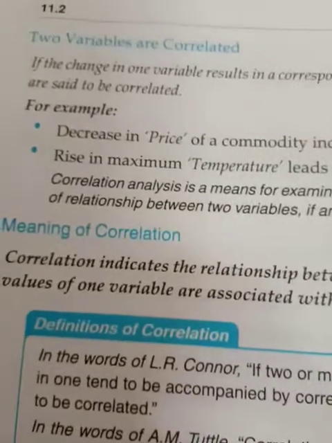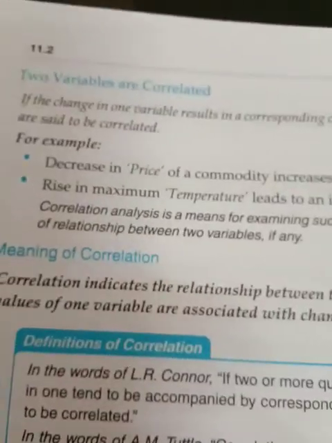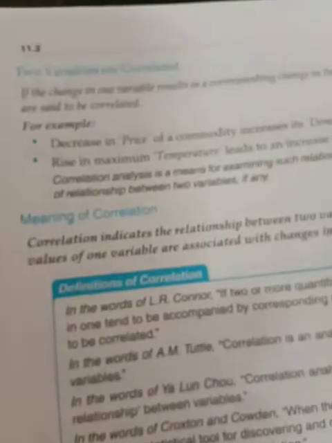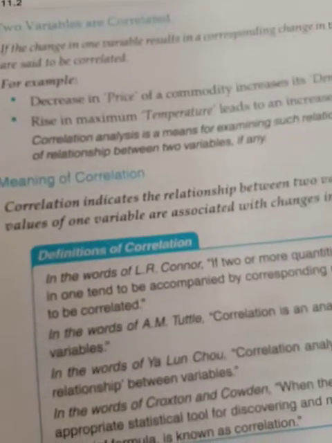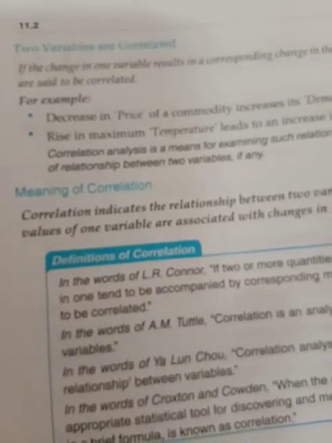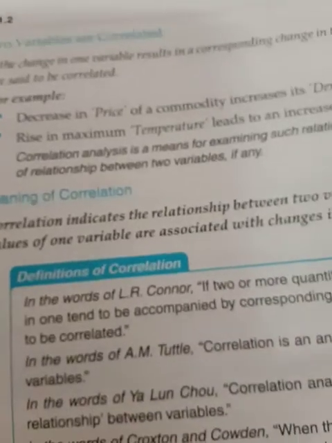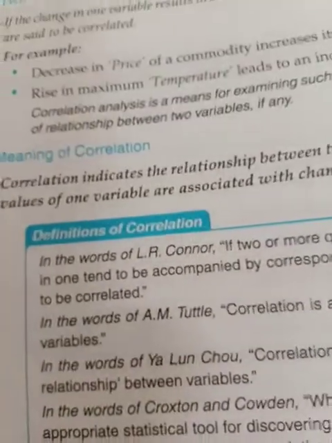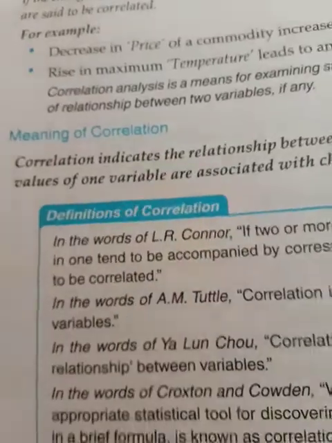Class economics. Next chapter we are doing is correlation. Correlation basically shows the relation between two variables of the series, and that the change in the value of one variable is related with the change in the nature of the other variable. Two or more variables can also be discussed in correlation.